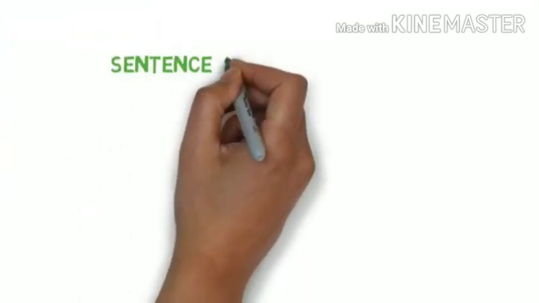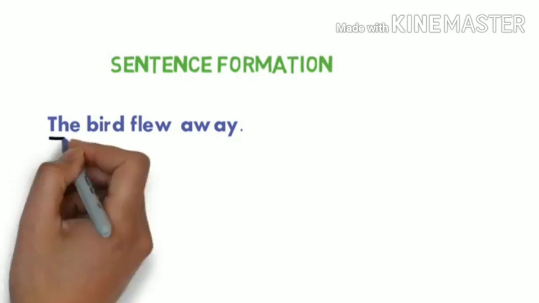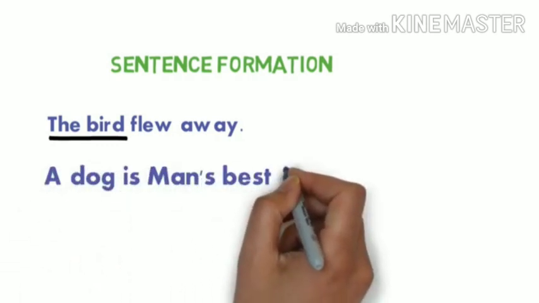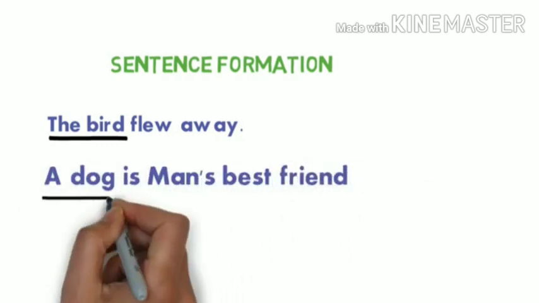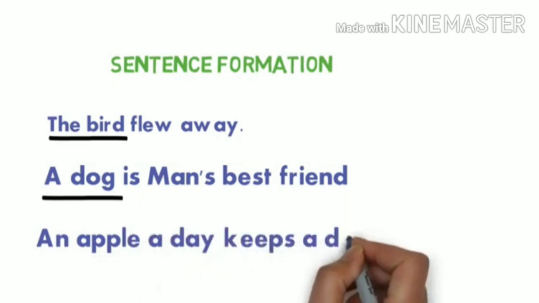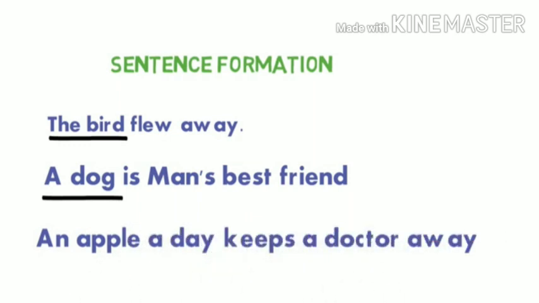Let's see the example in sentences. The bird flew away. Here the bird is specific, so this is a countable noun. Our dog is man's best friend. Our dog is singular. An apple a day keeps a doctor away. Here an apple is singular.